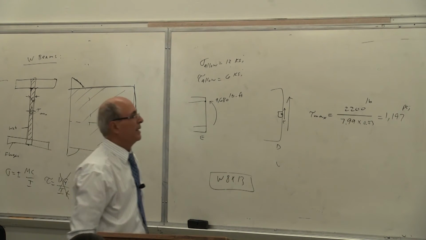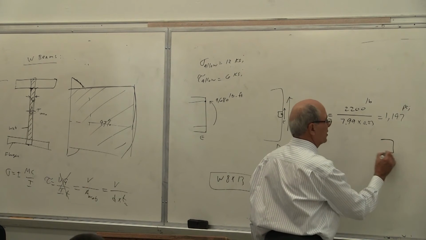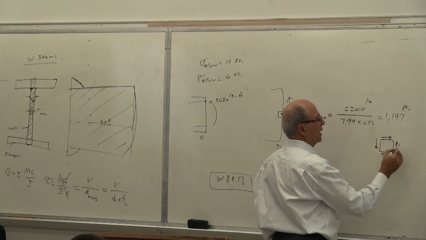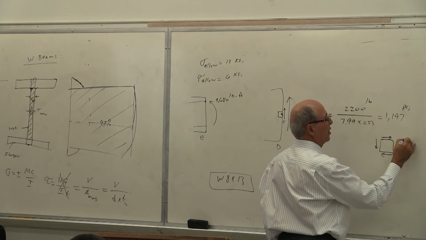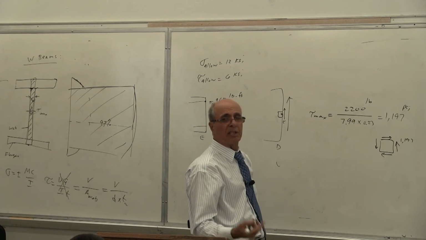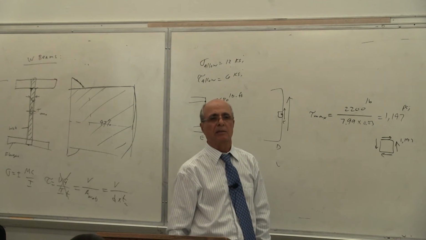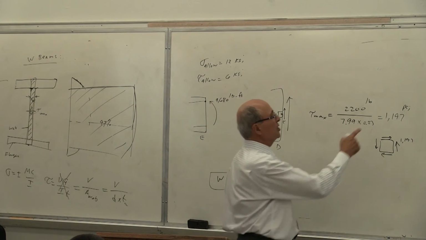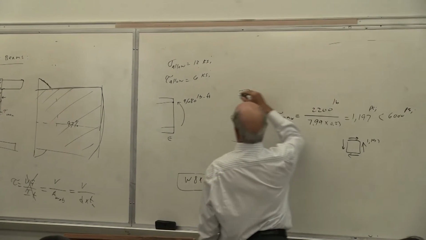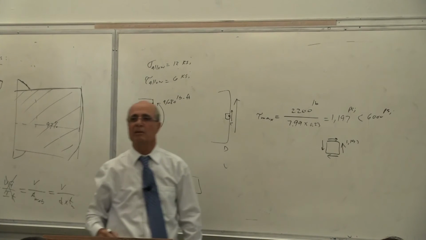Correct? In other words, this is the tau, then you finish it like that. And that tau is 1,197. Correct? And no normal stress because it is on the neutral axis. Yes, sir. Correct? However, since this is less than 6,000 psi, which is my sigma allowable, then I'm okay. Is that correct or not?